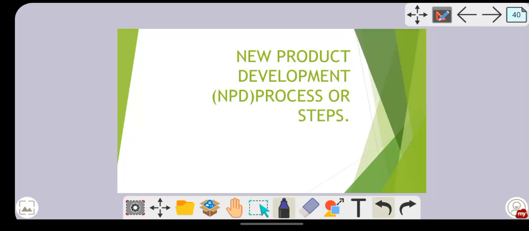Hello everyone. In today's class, let's study the new product development process or steps. It is also known as the NPD process.